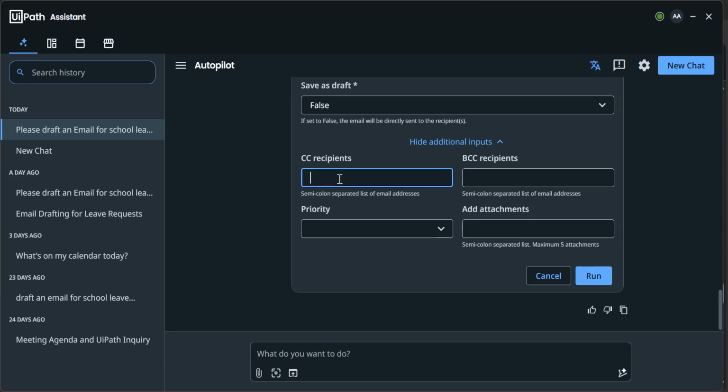So if you see here, it is giving CC. If you need to send to someone, add someone in CC, you can select this. BCC is also available. You can add the BCC recipient. And here low, normal, high. If you need to set the priority of the email, you need to select those. Let me select high. And attachment. So here you need to give the complete file path of your attachment if you need to send an attachment, right? So the complete file path with extension, then it will work. And after that, you need to click on the run button.